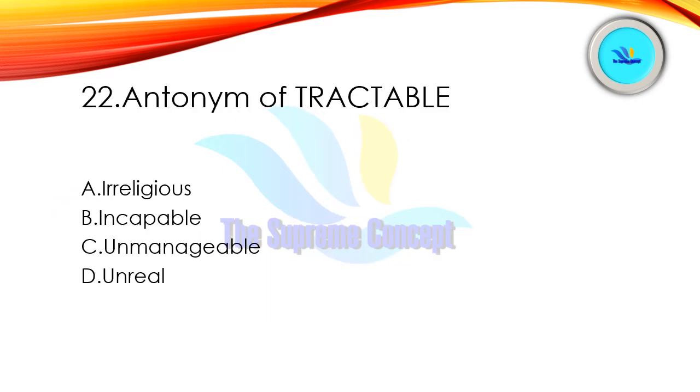Let us move. Question number 22. We need to find out the antonym of the word tractable. So here are the four options: irreligious, incapable, unmanageable, and then unreal. So find out the answer. Yeah, option number C is correct here. You're correct. So unmanageable is the answer. See, tractable means something that can be managed easily, which is, we can say, manageable in a single word.